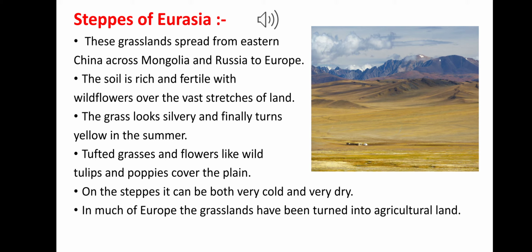Tufted grasses and flowers like wild tulips and poppies cover the plains, and on the steppe it can be both very cold and very dry. Okay, and in much of Europe the grassland has been turned into agricultural land.